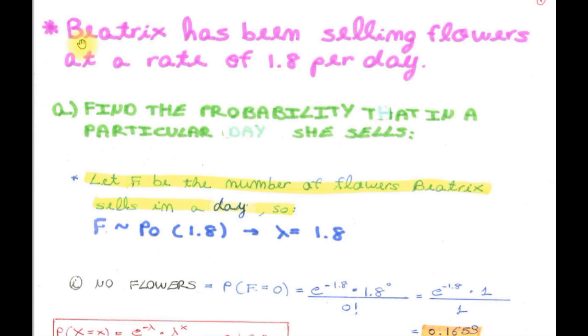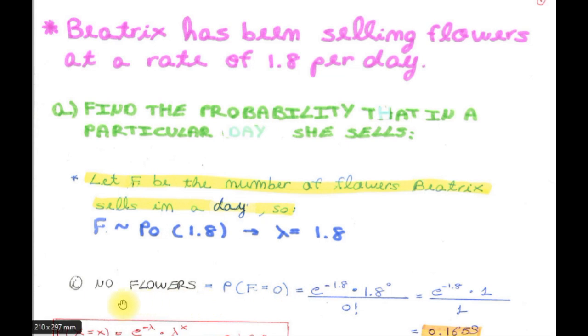It says, Beatrix has been selling flowers at a rate of 1.8 per day. Let's make f the number of flowers Beatrix sells in a day. We're going to model the variable f using a Poisson distribution with parameter 1.8. Because the Poisson distribution is used to model the number of times, or in this case, the number of flowers sold within a given interval of time or space.